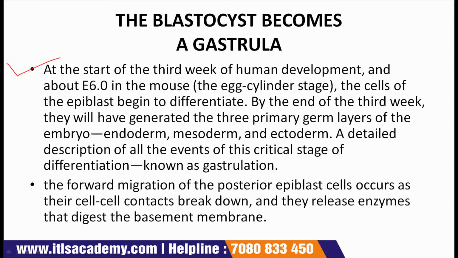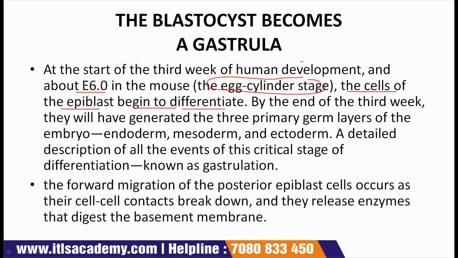Very first point is at the start of the third week of human development and about E6, that is sixth day in the mouse, the egg cylinder stage. The sixth day stage in mouse is known as the egg cylinder stage. The cells of the epiblast begin to differentiate.